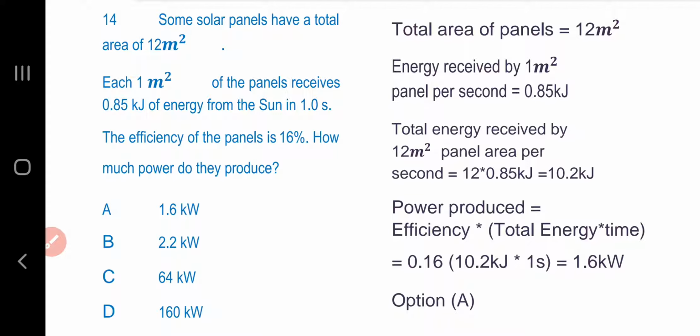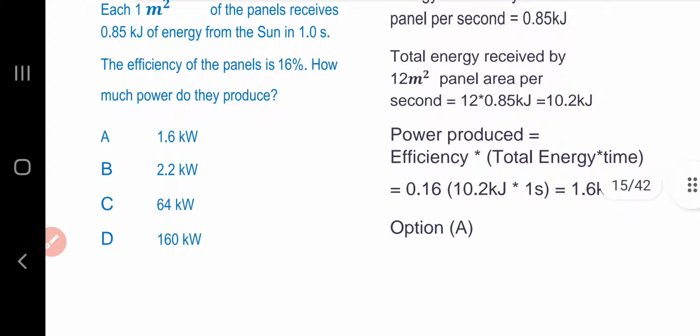Total power of panels: the total area of panels is 12 meters square because there are 12 panels and the area of each panel is 1 meter square. Energy received by 1 meter square panel per second is given as 0.85 kilojoule. So the total energy received by 12 panels per second is 12 multiplied by 0.85 kilojoule, and that is 10.2 kilojoule.